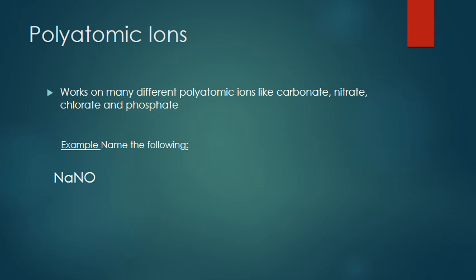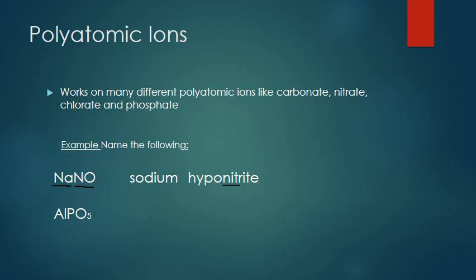So firstly, NaNO3. The first part of this, the Na, should be nice and easy. That's just sodium. Now the next part, we're used to seeing this as NO3, nitrate. We've lost 2 oxygen atoms here, so we're no longer talking about a nitrate. We're talking about the hyponitrite. So just this little root word is going to change from our previous slide with the sulfate.